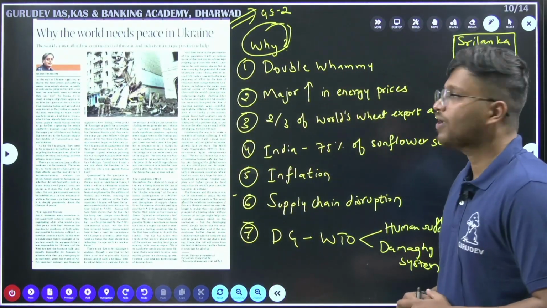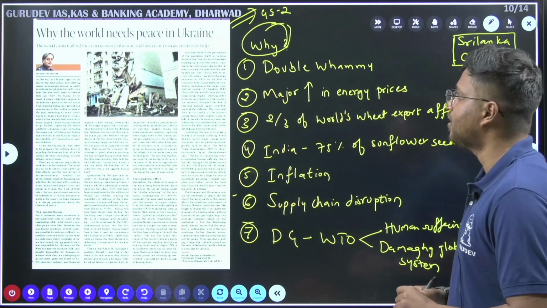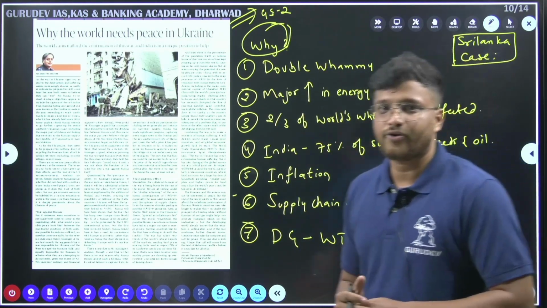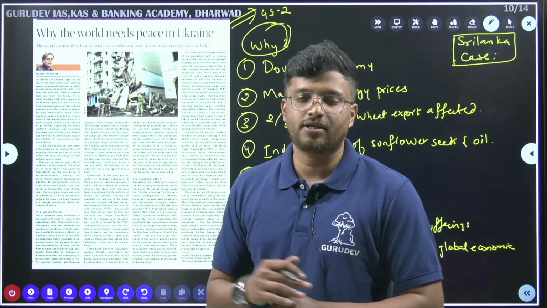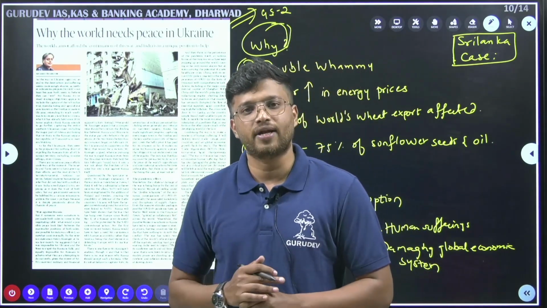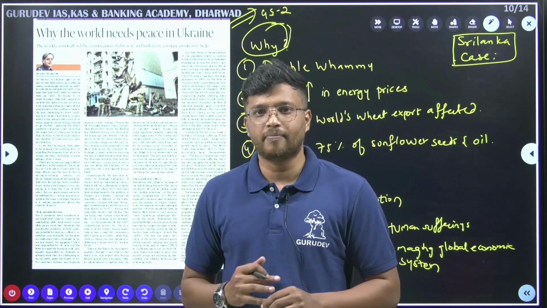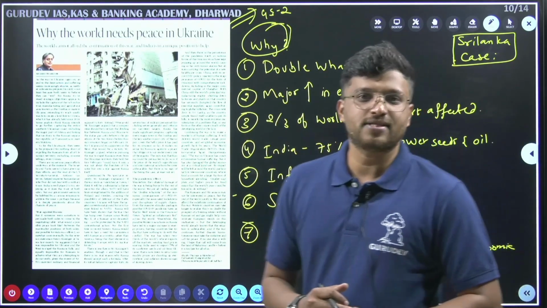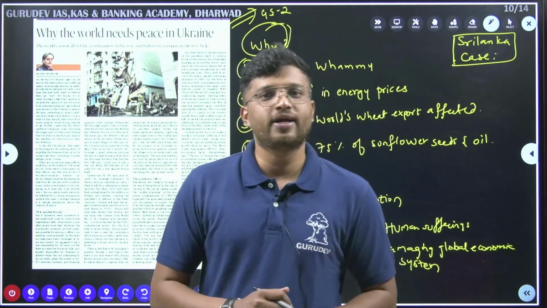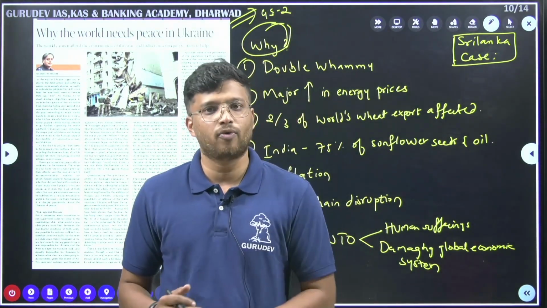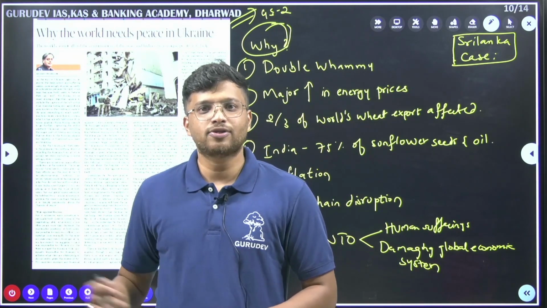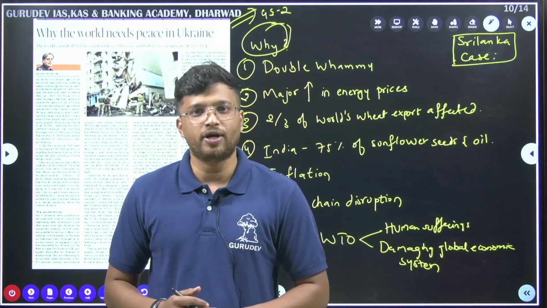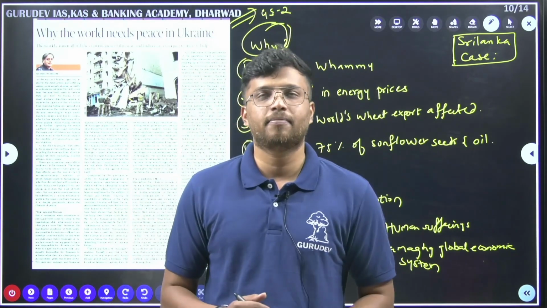Then we look at 'Why the World Needs Peace', written by Shashi Tharoor. There are a few editors that you cannot skip when it comes to The Hindu, and Shashi Tharoor is one of them. You have to read the editorial whenever there is one written by him. In the first section, this article talks about the ongoing war. It gives us the course of the war, what is happening in it, and also a solution for peace given by the famous political scientist Henry Kissinger.